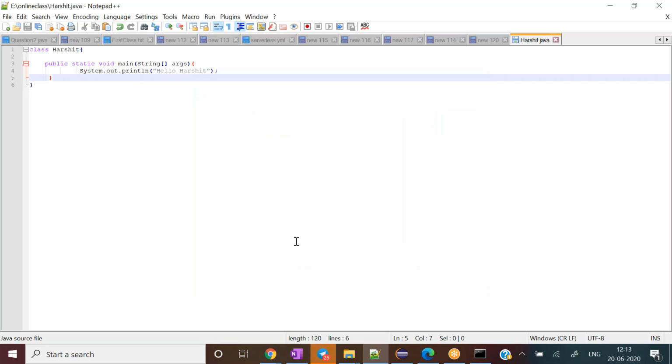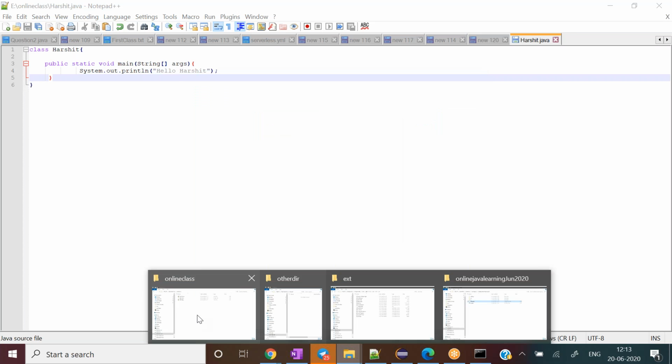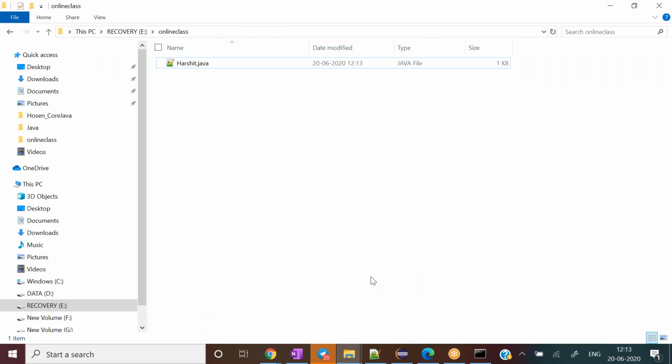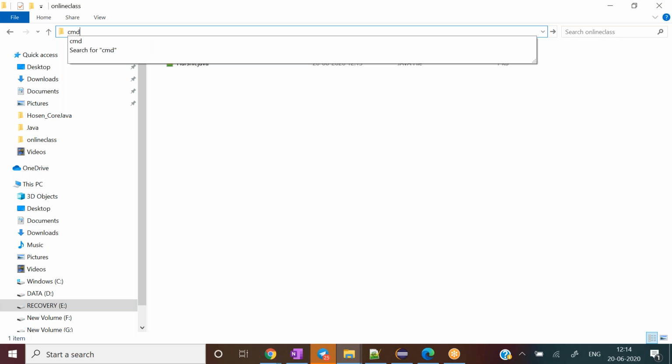Whenever we write such a program, let me open the command prompt now. I would like to run the program from here. So I come here, and I would like to compile the Java program. I already explained that the javac Java compiler is responsible to compile any program, right? I just do javac Harshit.java here.